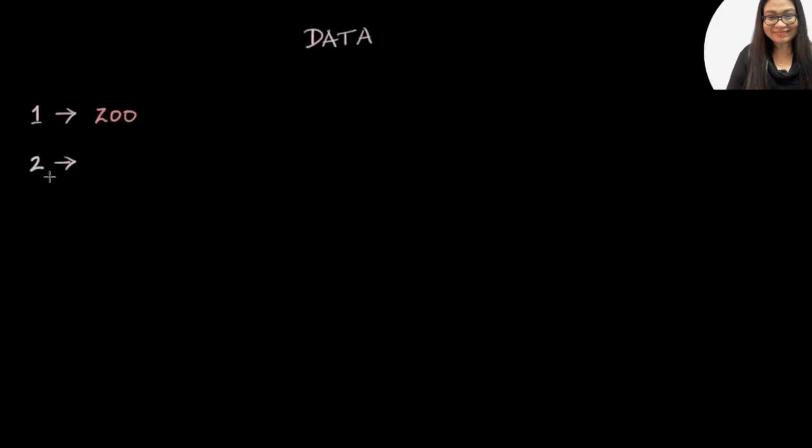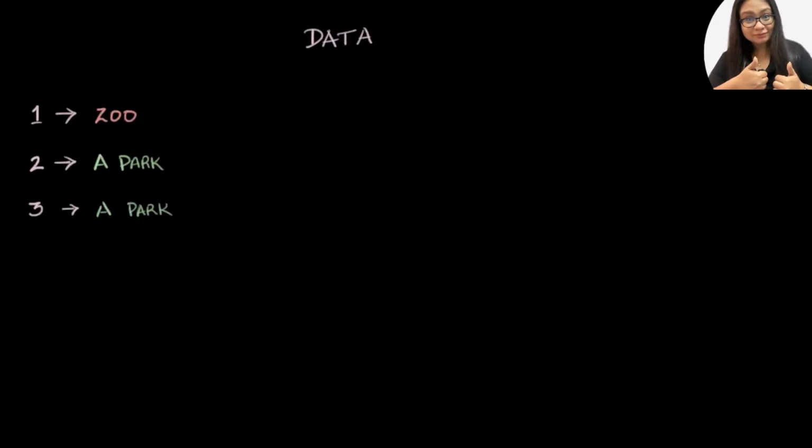And so you go ask your friend one, hey, where do you want to go? And he says, I think I want to go to the zoo. So you write that down and then you ask the second friend, whose name happens to be two, where do they want to go? And they say, oh, I want to go to the amusement park. And you say, okay. And then you go to friend number three, and they also say amusement park. They just like to copy whatever friend number two says. So you write that down, amusement park. Then you go to friend number four and ask them, where do you want to go? And they say, you know what? I don't care.